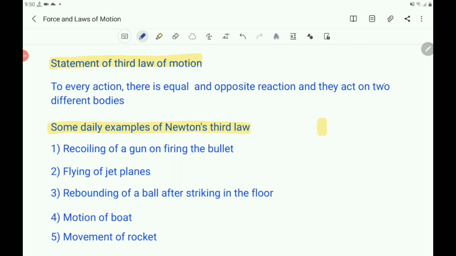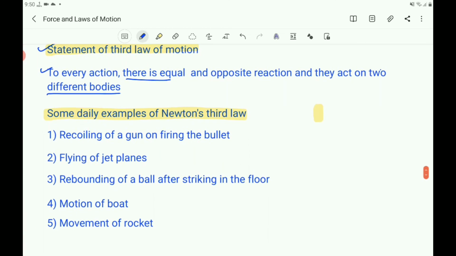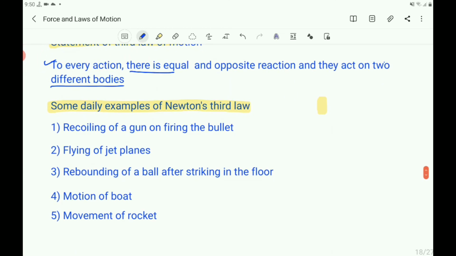Children, write the statement of the third law of motion. What is the statement? To every action there is an equal and opposite reaction, and they act on two different bodies. And some daily examples of Newton's third law.